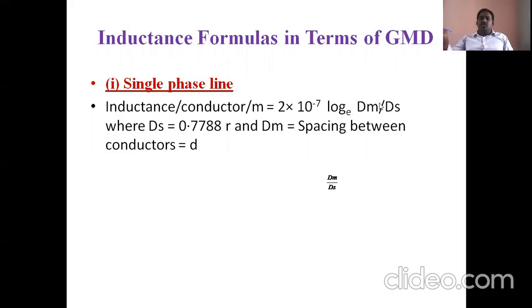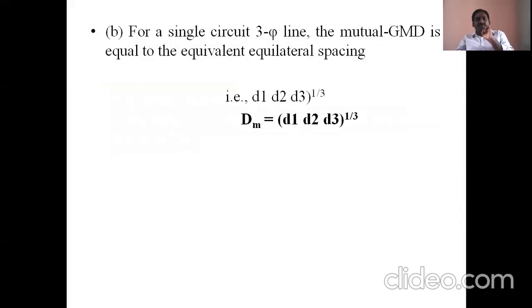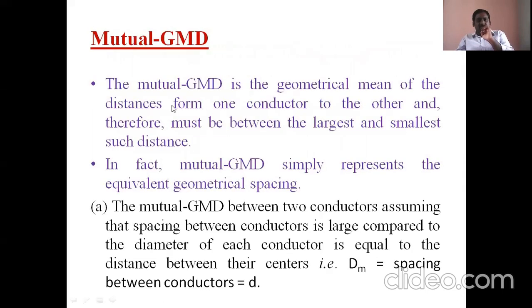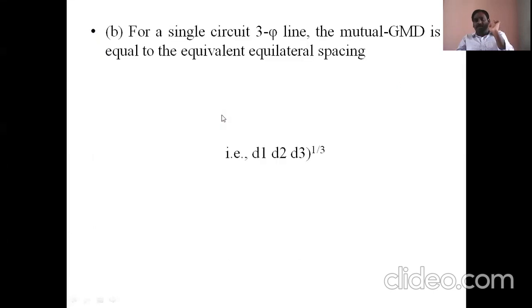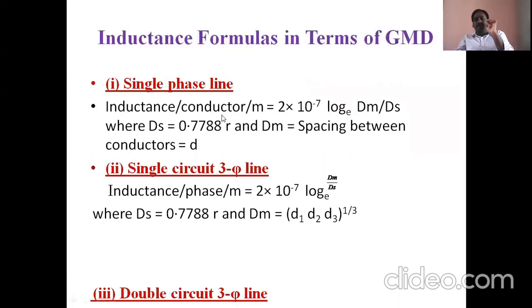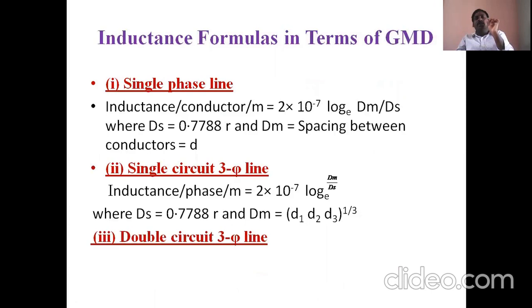So that is equal to small d, and ds is the geometrical mean radius, GMR, that is equal to r dash, 0.877 into r. But dm is only small d in a single phase system. DM is the mutual GMD, the mutual distance between the conductors. For single phase, it is only small d.